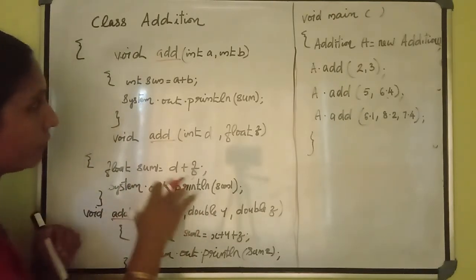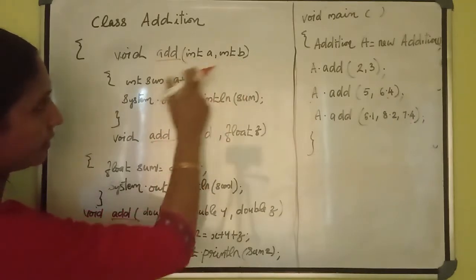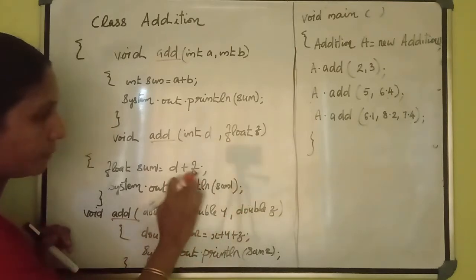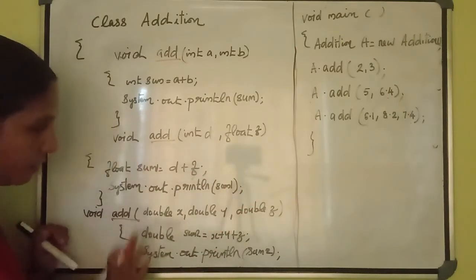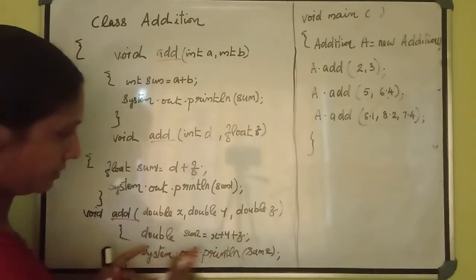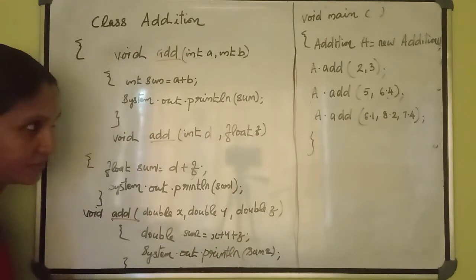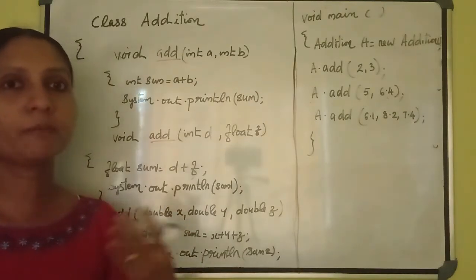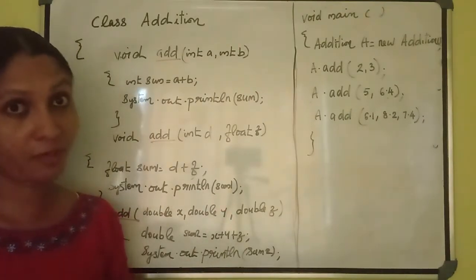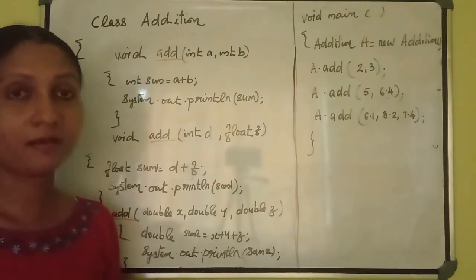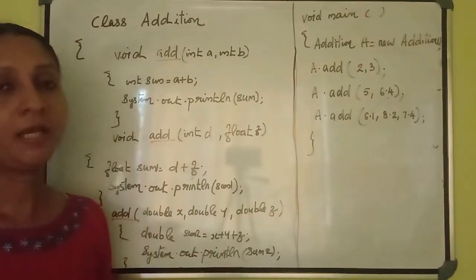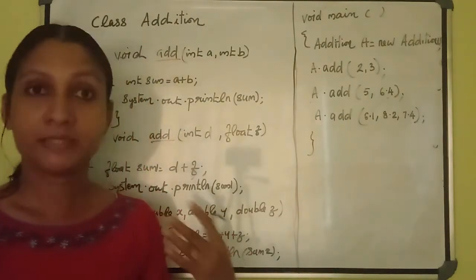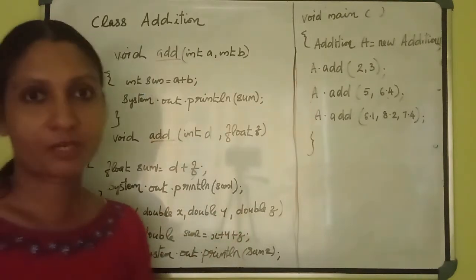Then here, what is the purpose? To add. Here I added a and b, a plus b, and I printed this value. Here also d and f, d plus f, and here also I printed this value. Here we added three numbers, and here also we added these numbers. And what is the use of this one? I told you different people want a different number of arguments and different types of numbers to add. To satisfy all the users' needs, we can use function overloading.